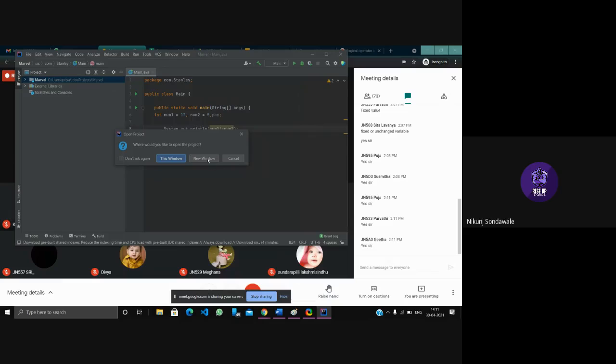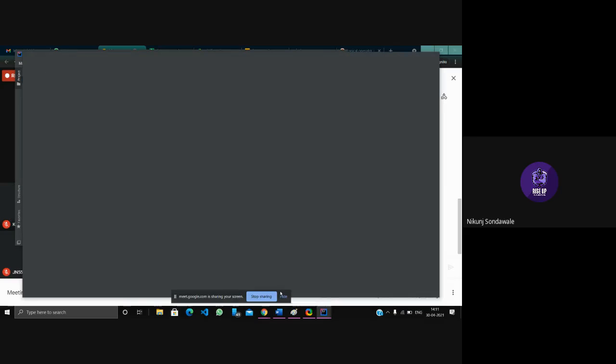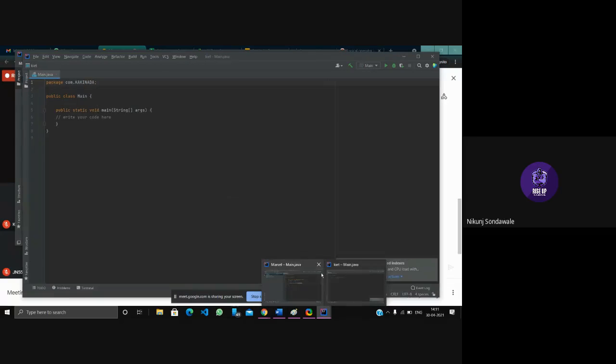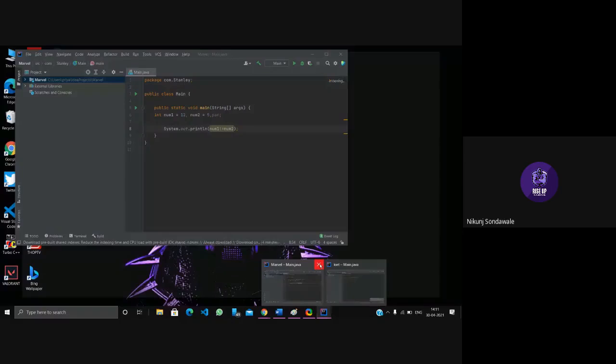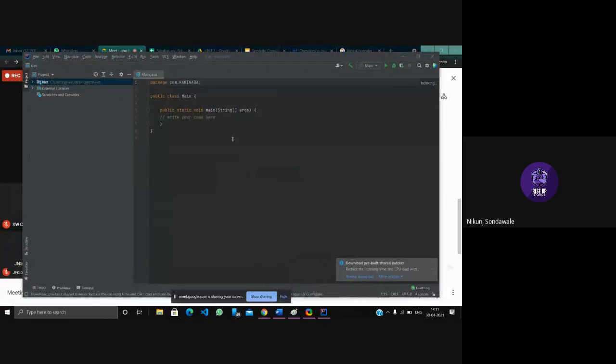This is our interface for programming, our compiler. Here is our package file, and this is our main method.